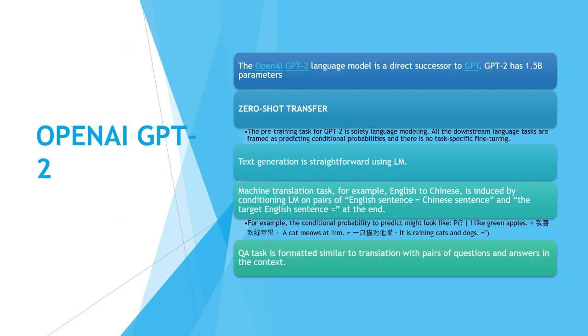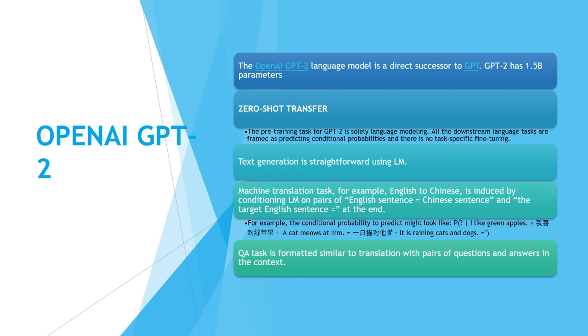After which it brings us to the last part, which is OpenAI GPT-2. It is a direct successor of GPT, and the only thing GPT-2 does better than GPT is that it is trained on an even bigger corpus. I was saying that it is trained on 1.5 billion parameters. They have not released the full version; the only version released is 117 million parameters. Text generation is straightforward using language masking, and it could be deployed for a Q&A task with pairs of questions and answers.